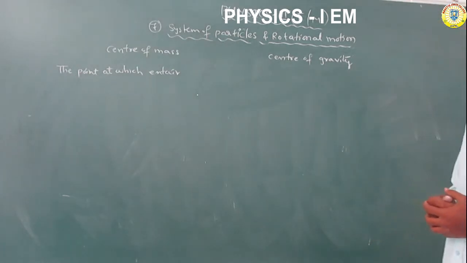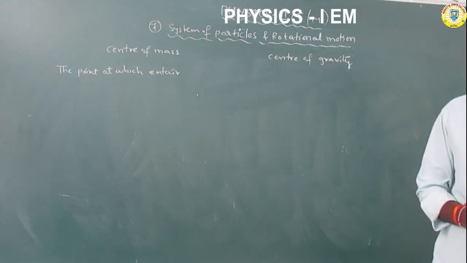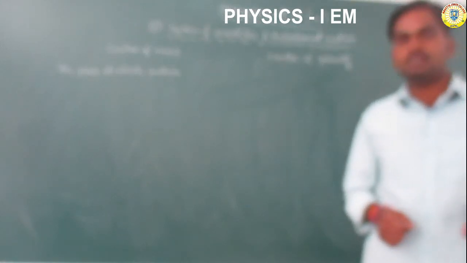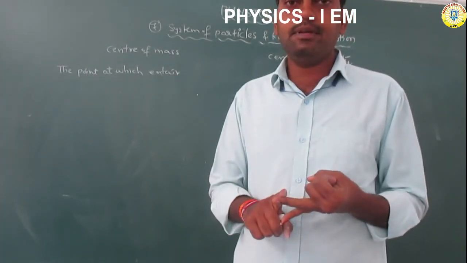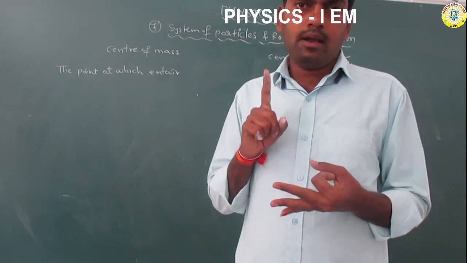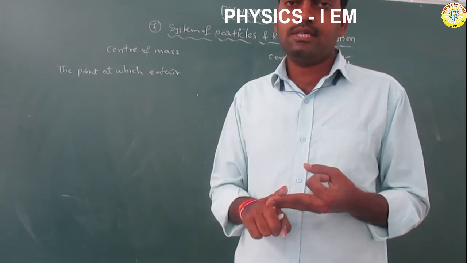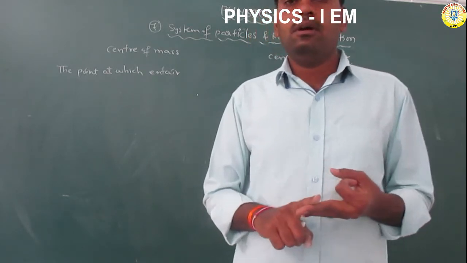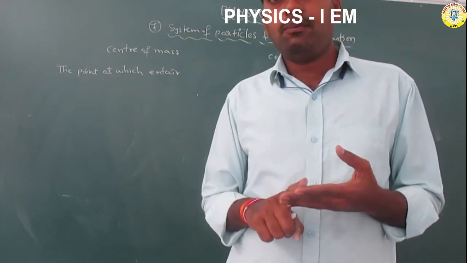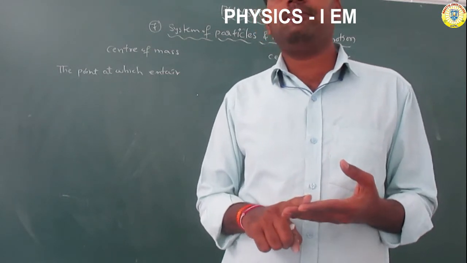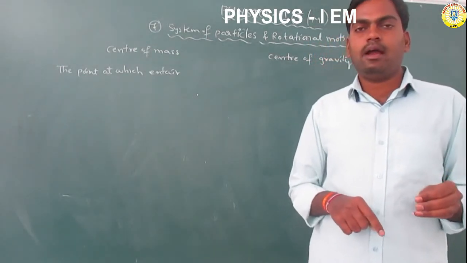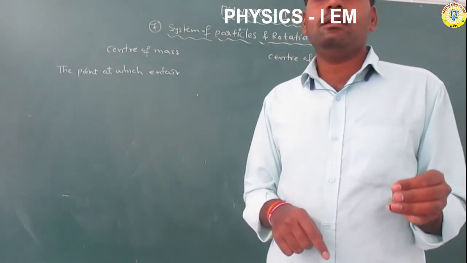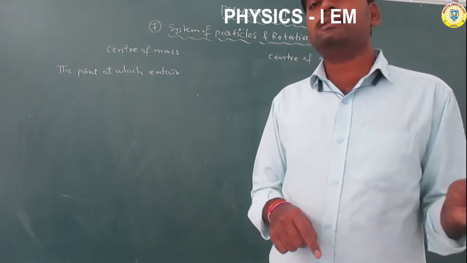System of particles and rotational motion. In this chapter we discuss the center of mass, the center of gravity, rotational velocity, the parallel axis theorem and perpendicular axis theorem, and the moment of inertia. We also deal with the law of conservation of linear momentum, etc.